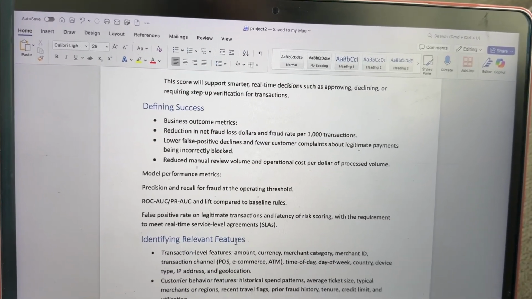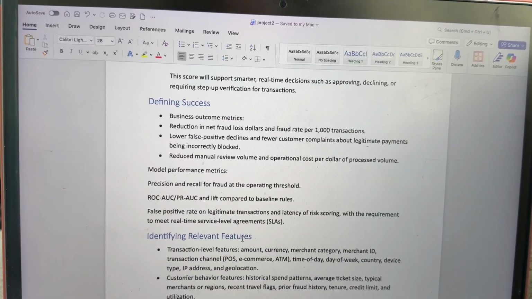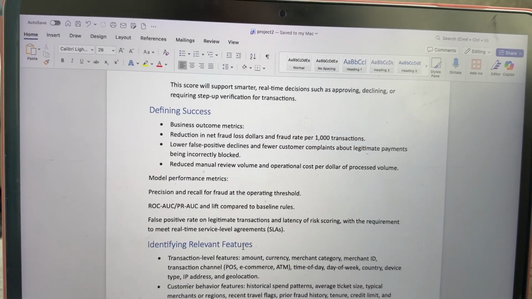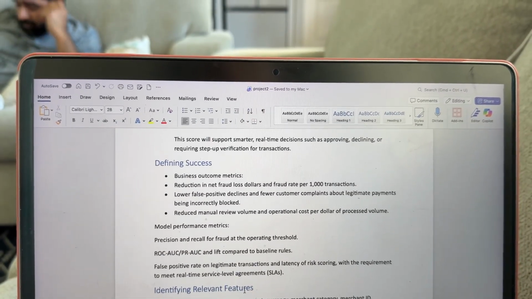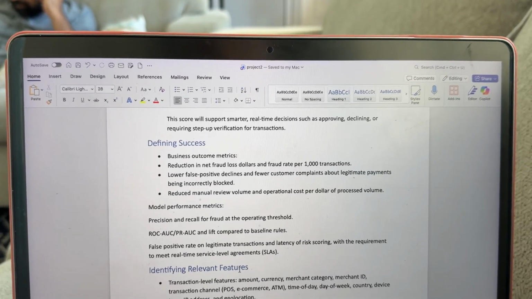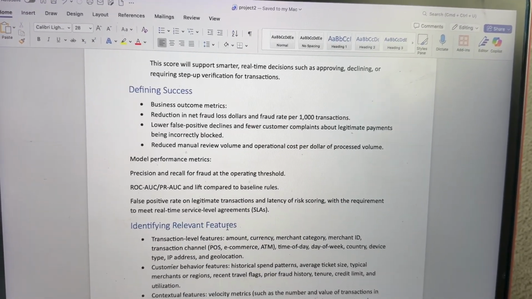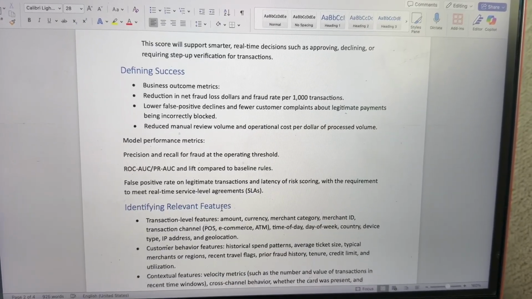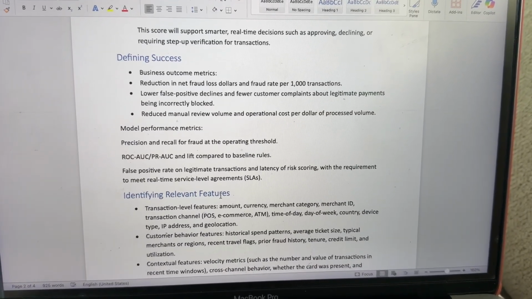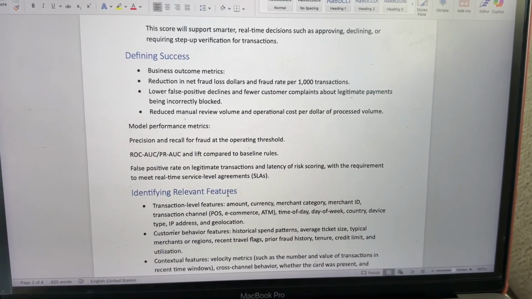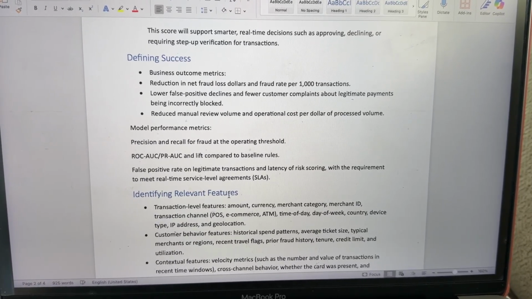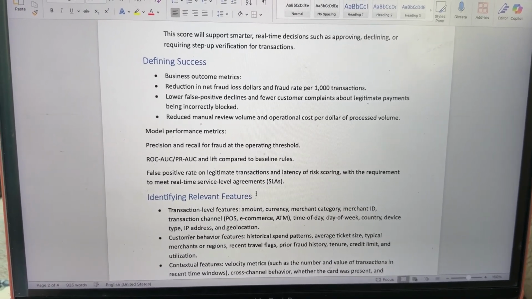So defining the success, business outcome metrics: reduction in net fraud loss dollars and fraud rate per thousand transactions, lower false positive declines and fewer customer complaints, also reduced manual review. Some of the model performance metrics: precision and recall for fraud at the operating threshold, where we can measure lift compared